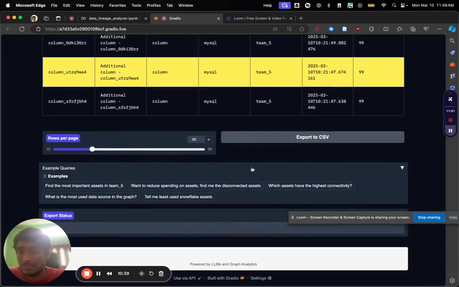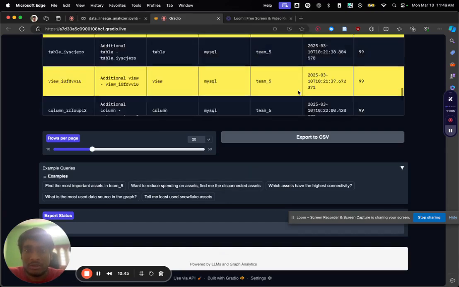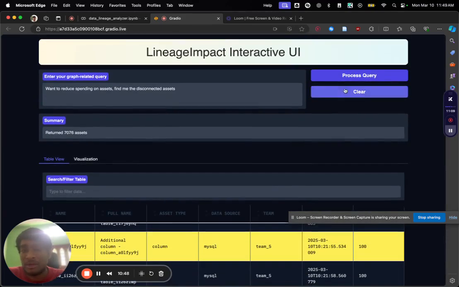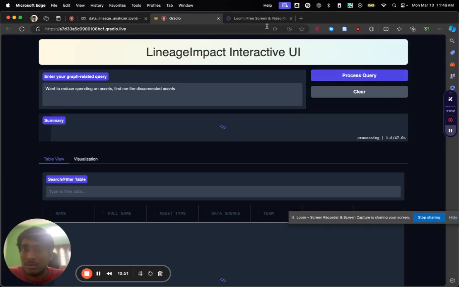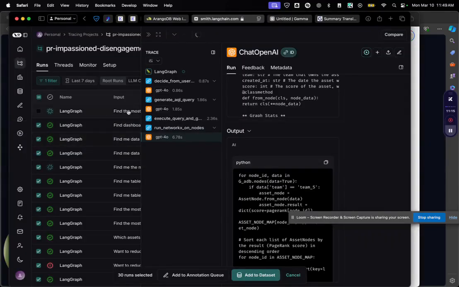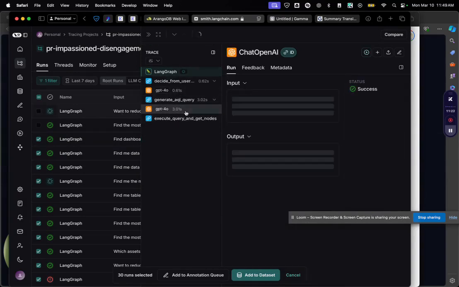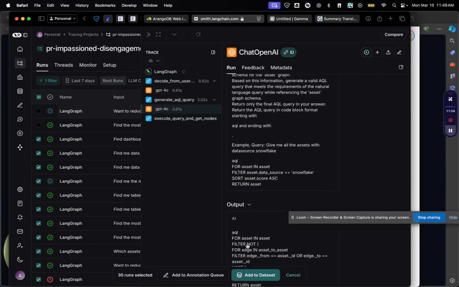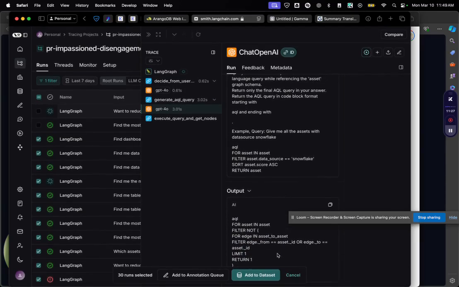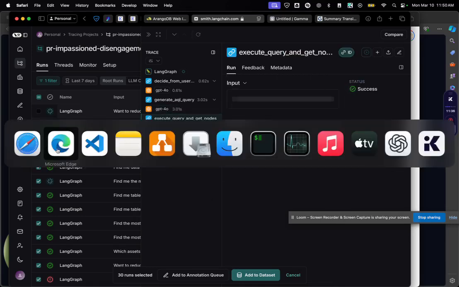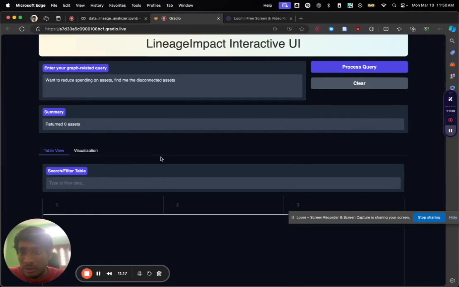Let me show you one more query: I want to reduce spending on assets, find me the disconnected assets. So I'm trying to find the orphan nodes. In the meantime, I will take a look at the running LangSmith queries here. I'm checking what queries are getting executed. We are getting some query here, and it is still getting executed. And if you come here, it returned zero assets. So there are no disconnected assets here.